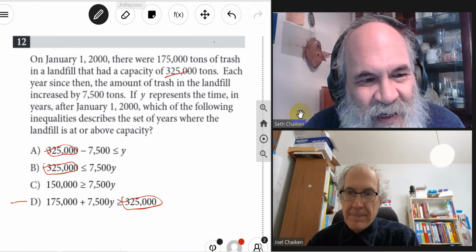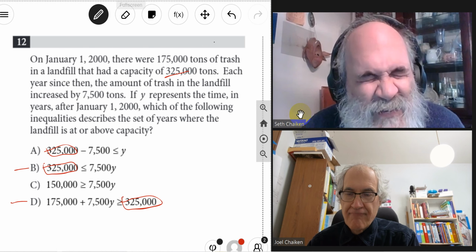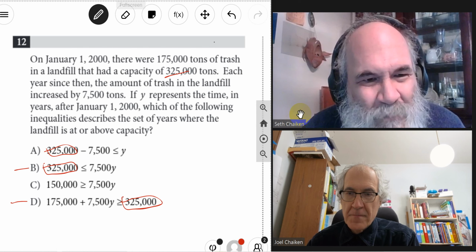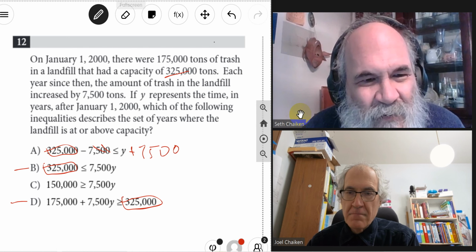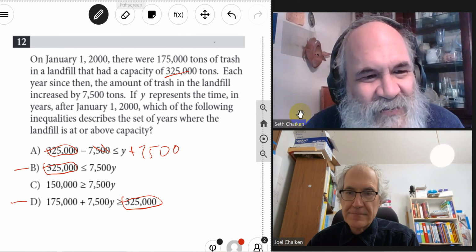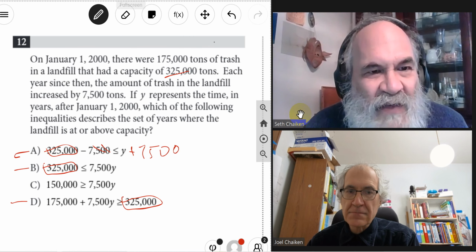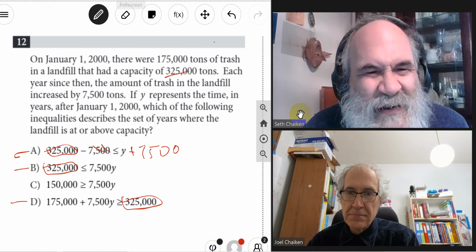B is a possible answer because it says this thing is at or above. And A is equivalent to that, right? And so this is a possibility too. So we have to think a little bit harder. But I think it's just a matter of reading it.